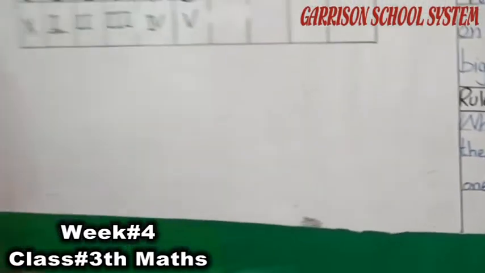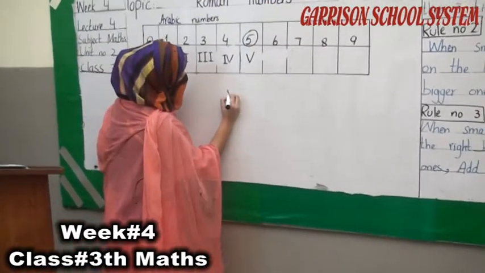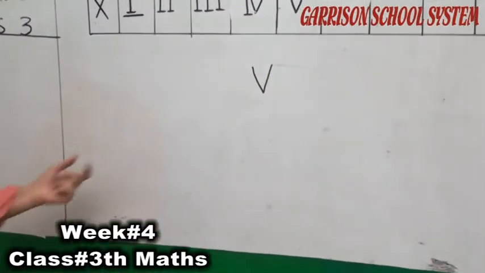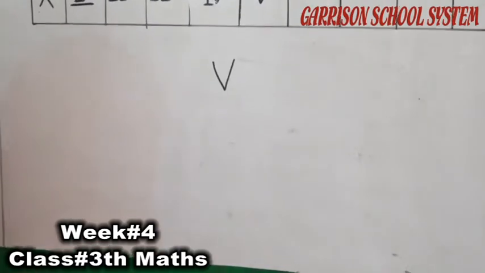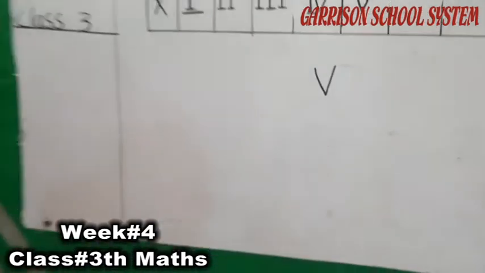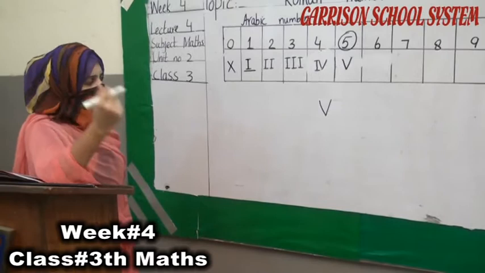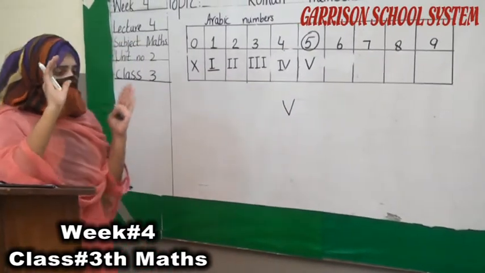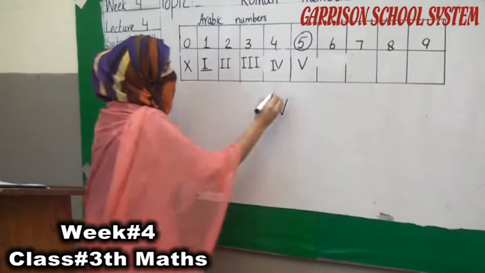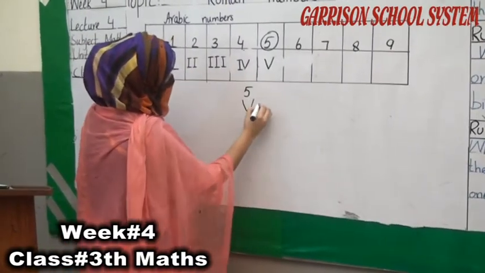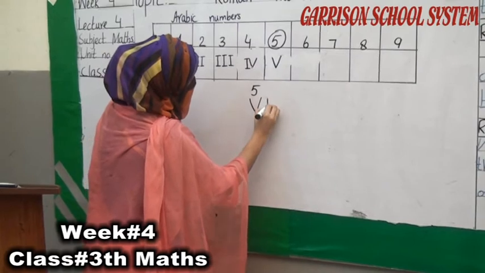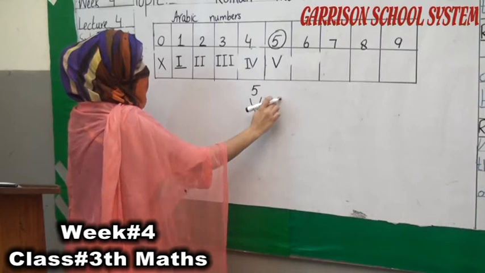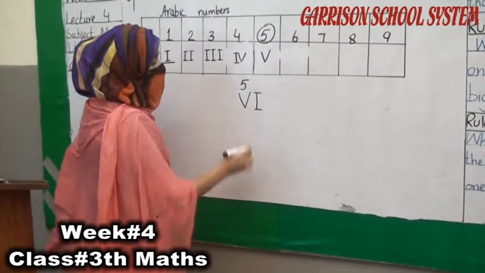For example, here is our bigger number V. V is representing the number 5. If we write any smaller number at the right side of this bigger number, our answer will be add. When we write 1 at the right side of this bigger number, it will add.